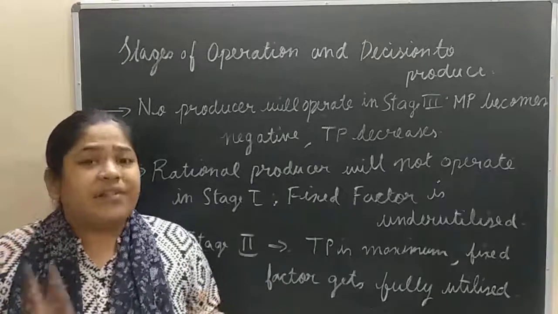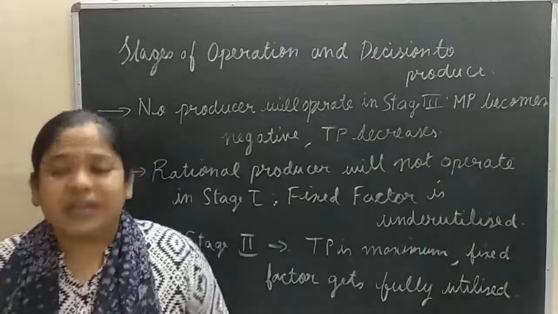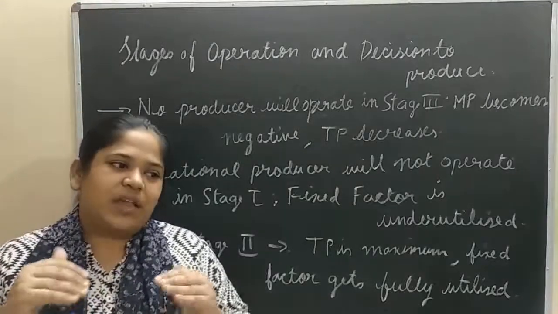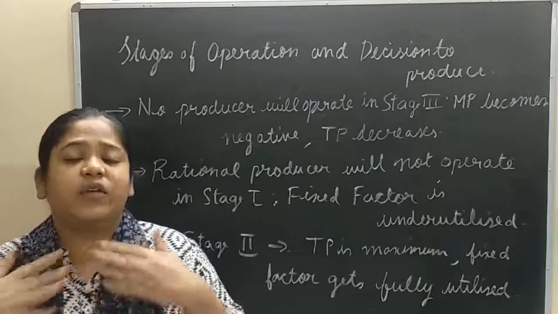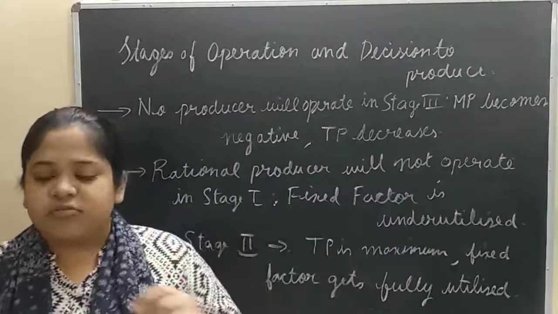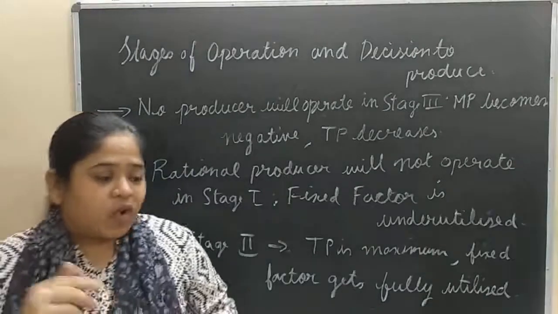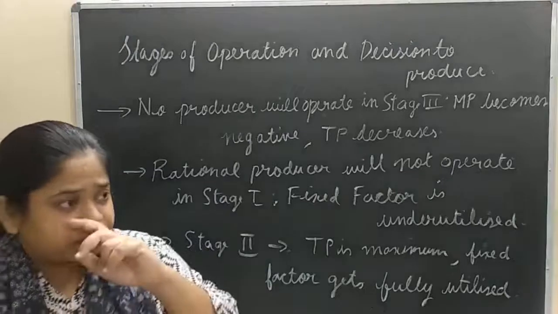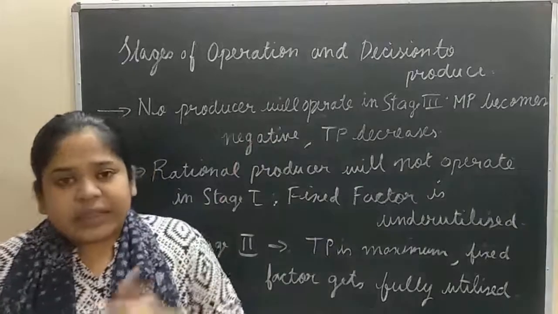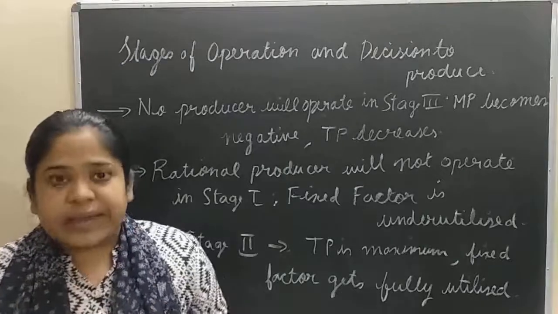At the third stage, the fixed factor is fully utilized and any more addition of labor will only lead to less total product. Production has increased so much, land is fully utilized. We are taking the example of land here. Land is fully utilized and adding one more labor leads to overcrowding of labor. If we add one more labor, that is the case of overcrowding. Labor has become too much and the MP, the addition to the total product, is becoming negative.